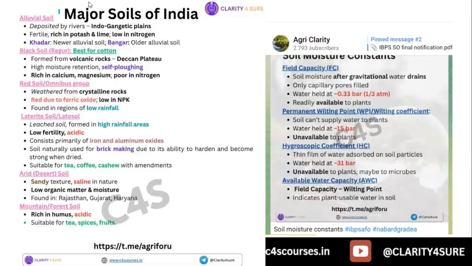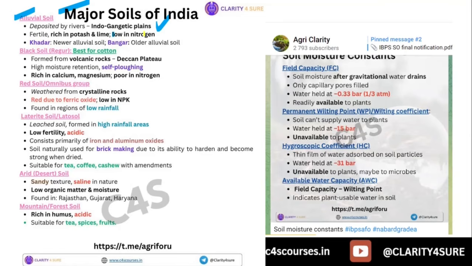Let's discuss the major soils of India. Major soils of India is again an important part of your syllabus. Let's discuss it in brief. Okay. So first is alluvial soil. Alluvial soils are deposited by the rivers, and they are mostly present in the Indo-Gangetic plain, and alluvial soil forms the majority percentage of the soils of India. Okay. Next, they are fertile, they are rich in potassium and lime, but they are low in nitrogen. Okay.